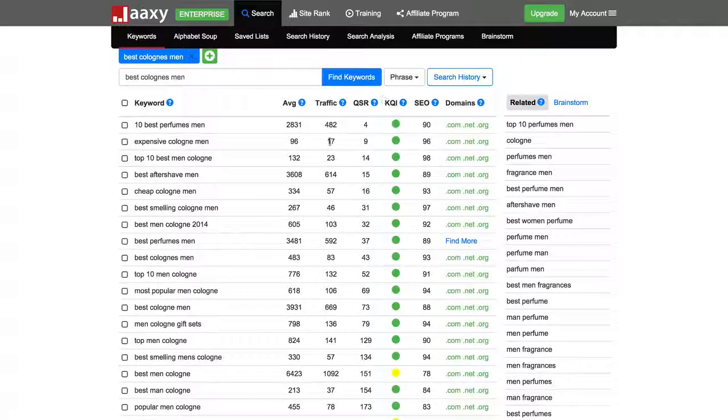So I'm going to sort by QSR again because that's the metric that I'm most after as an SEO marketer here, and I want to know the exact competition in Google so I can start building out my website in a way that's going to get ranked and obviously lead to traffic. So I'm going to start adding keywords to a keyword list. So 10 best perfumes for men. I'm going to just expand upon this, because one thing you want to make sure when you're doing keyword research is that the final search that you do is on a keyword that actually makes sense.